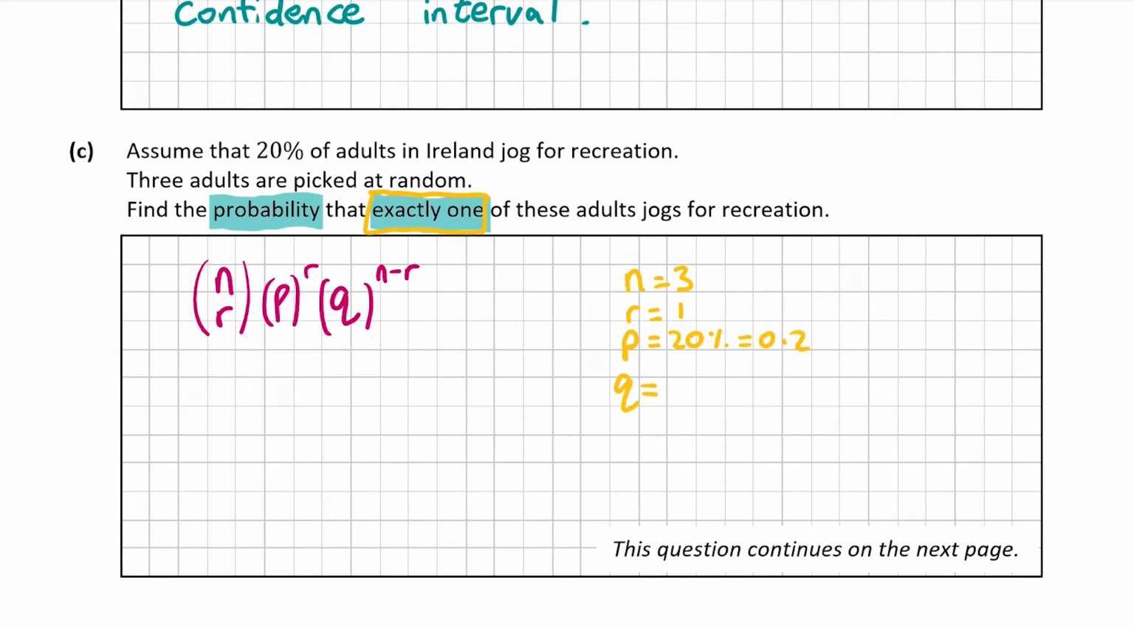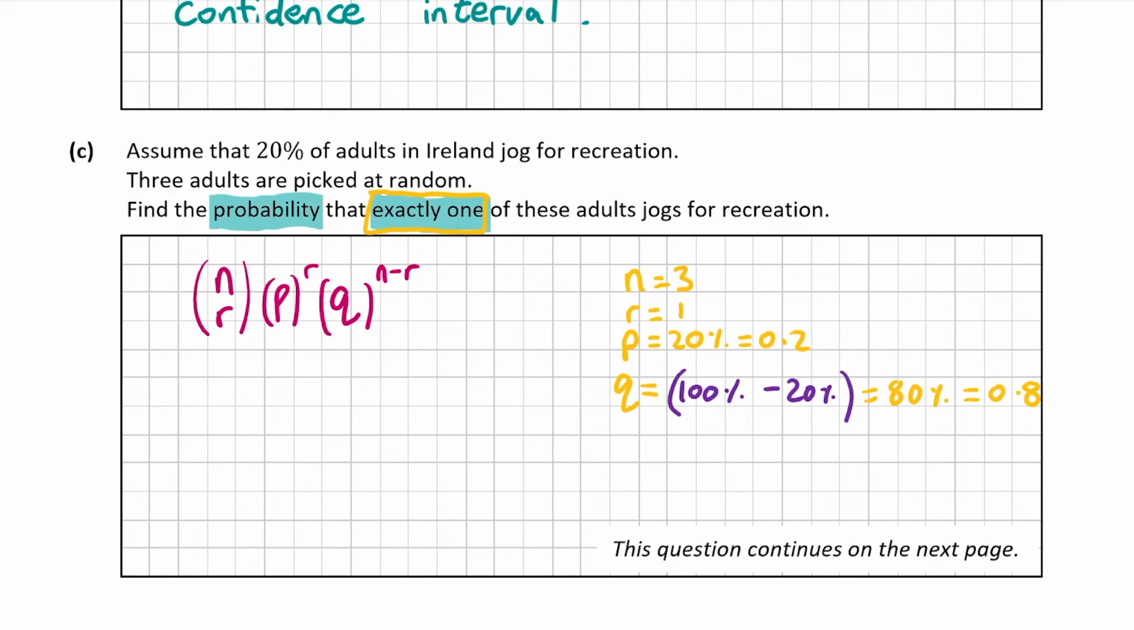And now q is the probability that someone does not jog for recreation. If someone has a 20% chance of jogging for recreation, to find the probability of them not jogging for recreation, we can just do 100% minus 20%, which gives you 80%. As there's only 2 options, if you're not going to jog for recreation, then you don't jog for recreation. So there's an 80% chance that you don't jog for recreation. And as I said before, I always like to change these to a decimal, and 80% as a decimal is 0.8. So now I have my n, r, p and q.